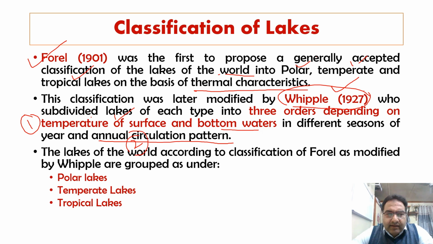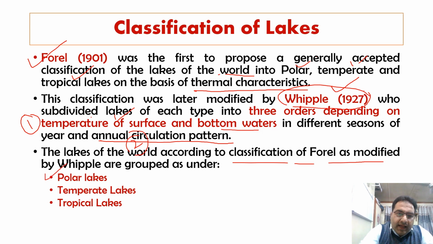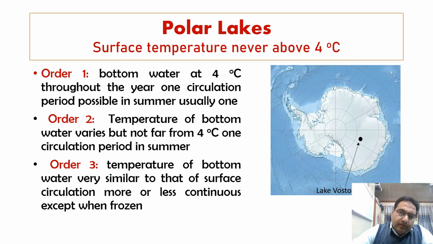So the lakes of the world, according to the classification of Forel as modified by Whipple, are grouped into polar lakes, temperate lakes and tropical lakes. Now, what are polar lakes according to Forel as modified by Whipple?